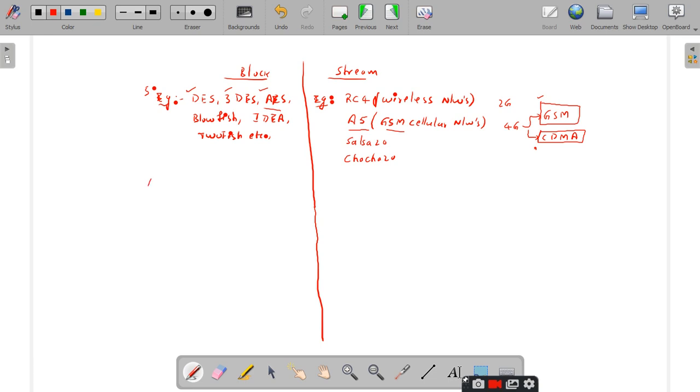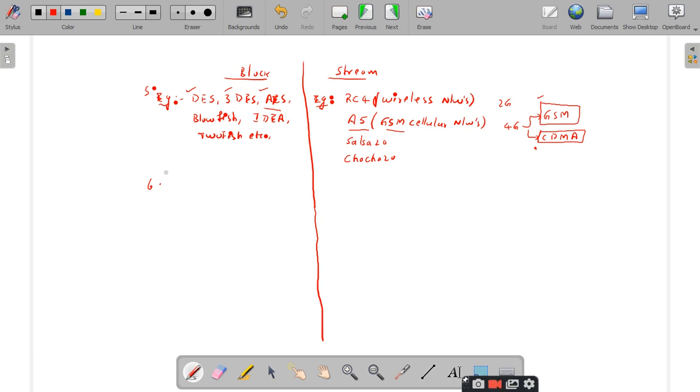Okay. So coming to the sixth point, can anybody tell me which one is faster and which one is slower? Any wild guess based upon the discussions which we have done earlier? Block ciphers are faster than stream ciphers, sir. Right. Block ciphers are faster than stream ciphers, but the answer is the reverse, right?